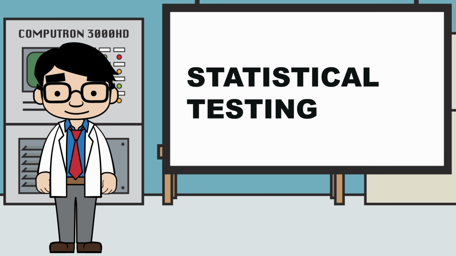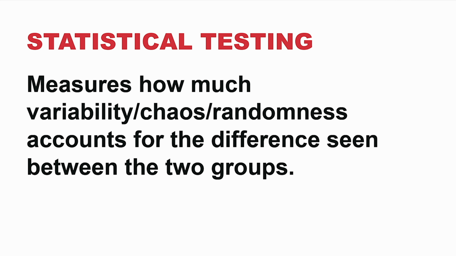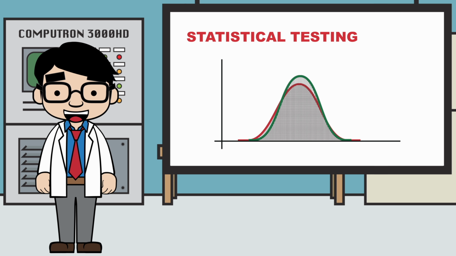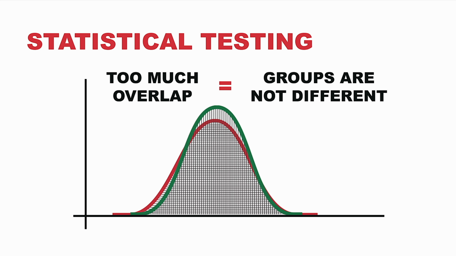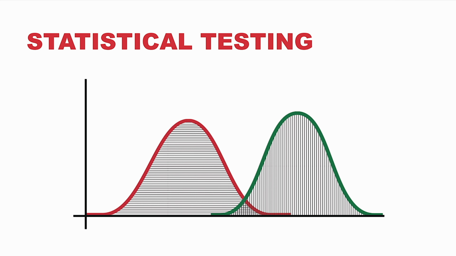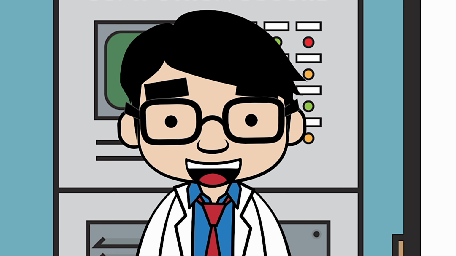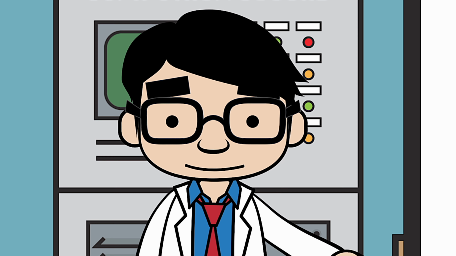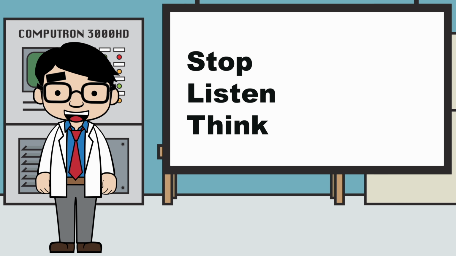That's why scientists use statistical testing. Statistical testing measures how much variability, chaos, randomness, or just plain luck accounts for the differences we see between two groups. Statistical testing is a complicated topic, but put very simply, it looks at how much overlap there is in the data. If there's too much overlap, the groups are not different. And if there's little overlap, the groups are different. Again, this is an oversimplification, but it's a simple way to think about it. Let's go over the next scenario.